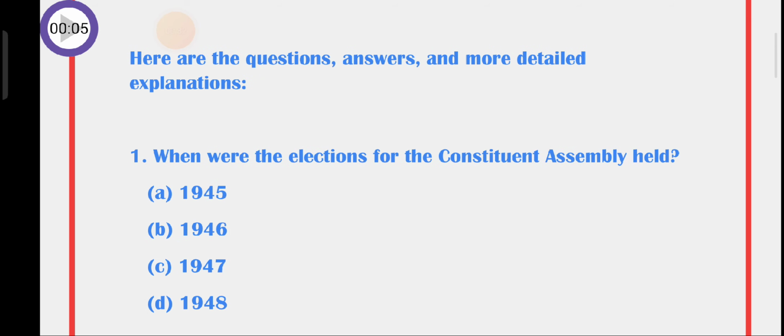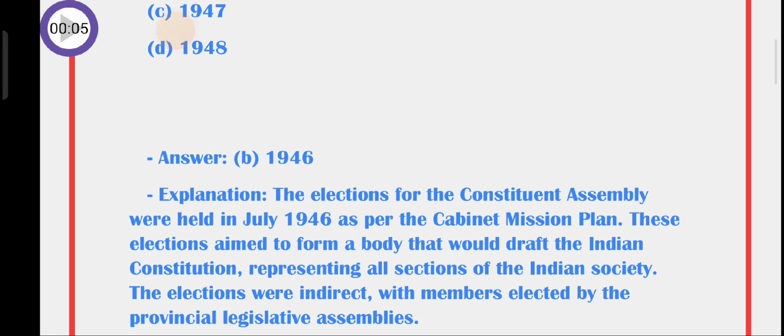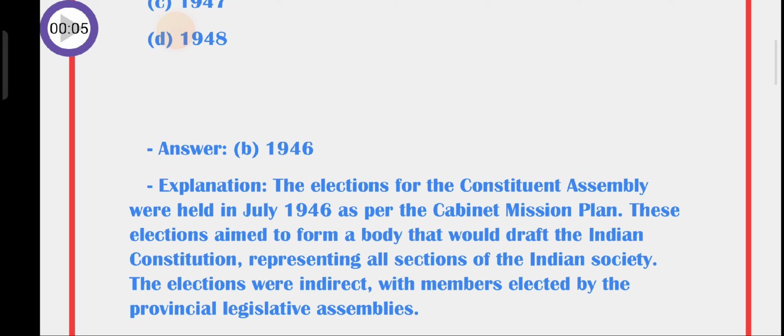Question number 1. When were the elections for the Constituent Assembly held? A. 1945, B. 1946, C. 1947, D. 1948. So the answer is B. 1946. The elections for the Constituent Assembly were held in July 1946 as per the Cabinet Mission Plan.